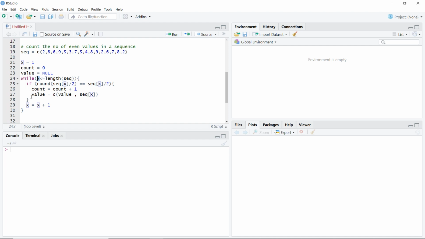If yes, then it goes on continuing. At the end it will increase beyond the length of the sequence, then this condition becomes false and the loop stops.